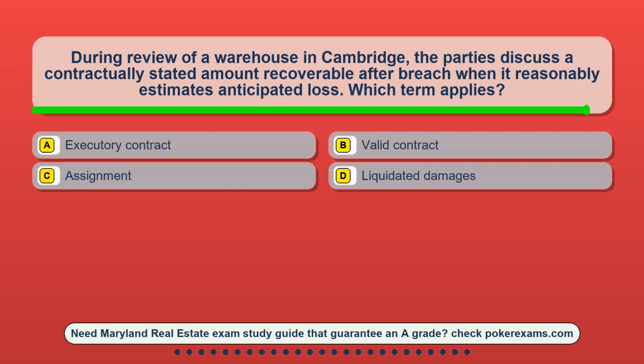Question 13. During review of a warehouse in Cambridge, the parties discuss a contractually stated amount recoverable after breach when it reasonably estimates anticipated loss. Which term applies? Option A. Executory contract. Option B. Valid contract. Option C. Assignment. Option D. Liquidated damages.